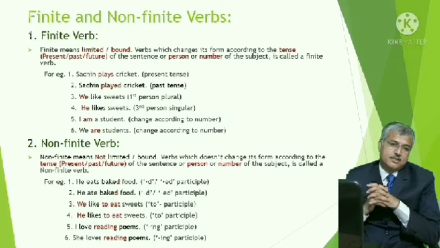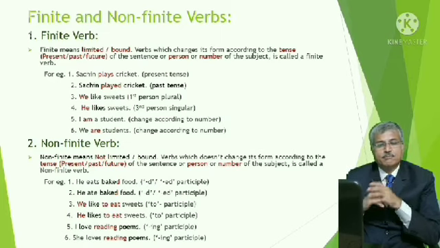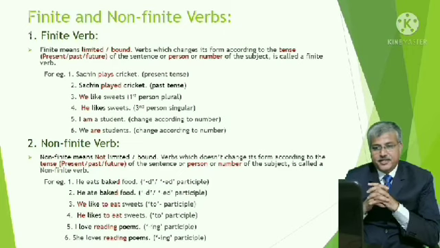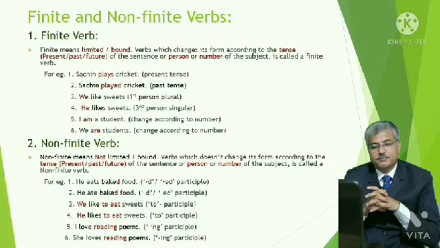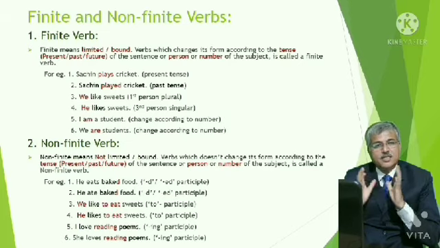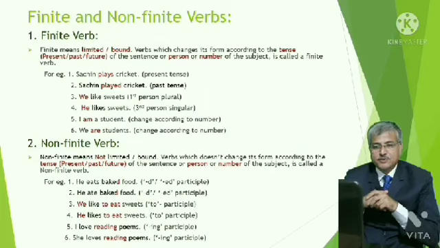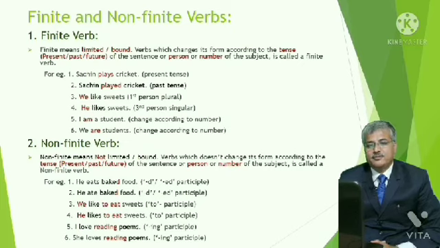Here are some examples. Sachin plays cricket. Sachin played cricket. Here the verb is in past tense, so there is a change in tense. In the third example, we like sweets. We is first person plural. In the fourth example, he likes sweets. He likes, S form.